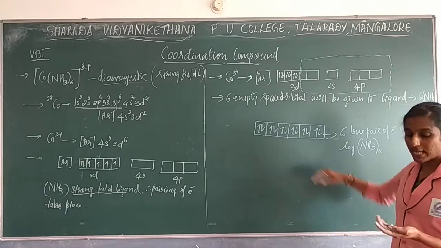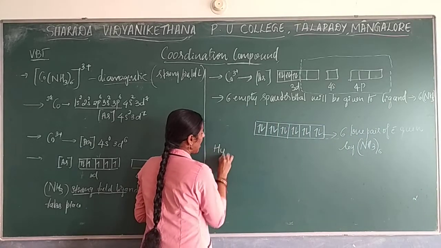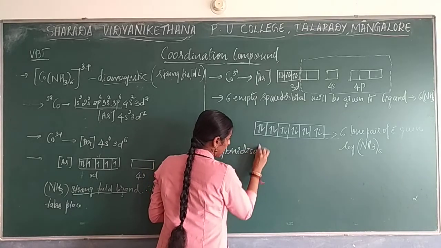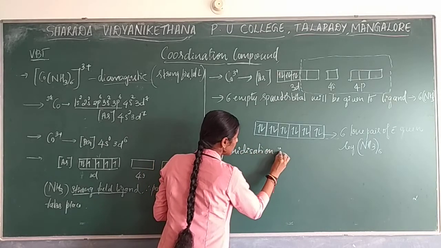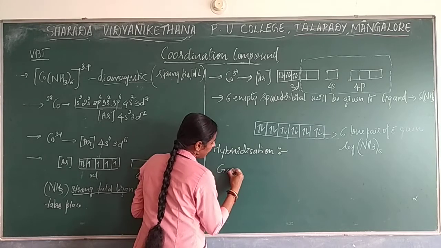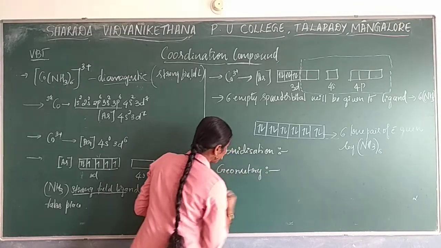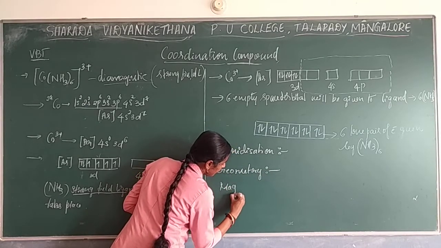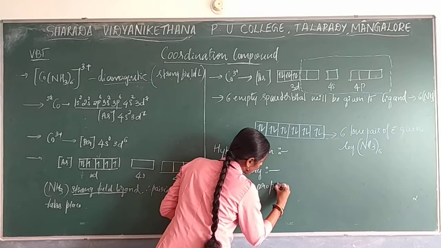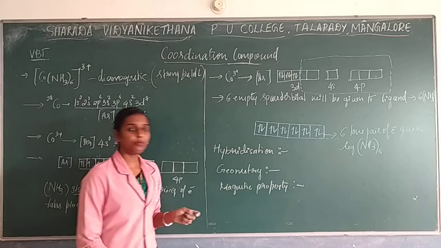So this much you have to write, and after this you need to mention the hybridization which will undergo with this. What is the hybridization of this complex ion, as well as what is the geometry, as well as the magnetic property of this term you need to write.